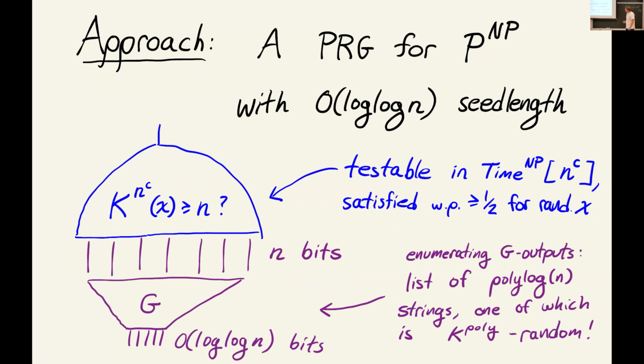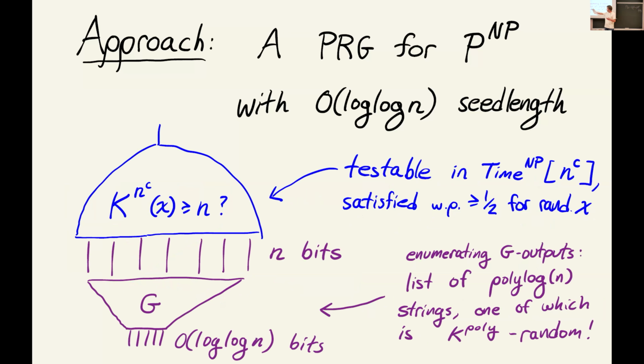And so how are we going to use this? Well, the idea is we're going to consider the test which tests whether a string has high time-bounded Kolmogorov complexity. This test is going to be satisfied by a random string with probability at least 1/2. And it's testable with an NP oracle. This is the key property. So if I had one of these pseudo-random generators, I know that a random string has high time-bounded Kolmogorov complexity.